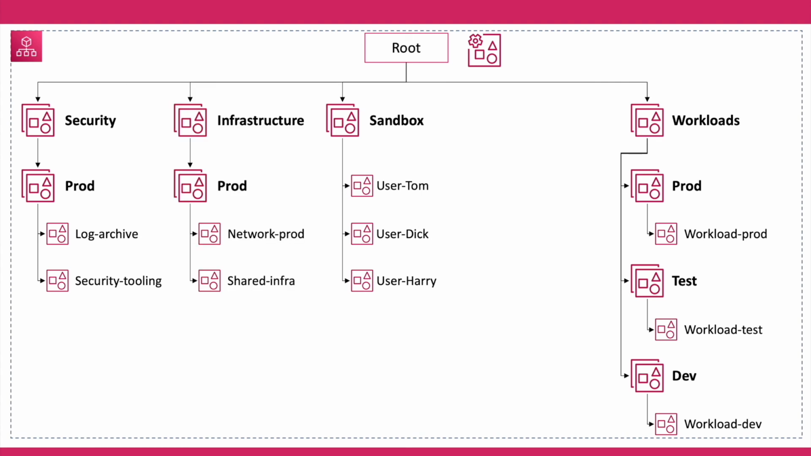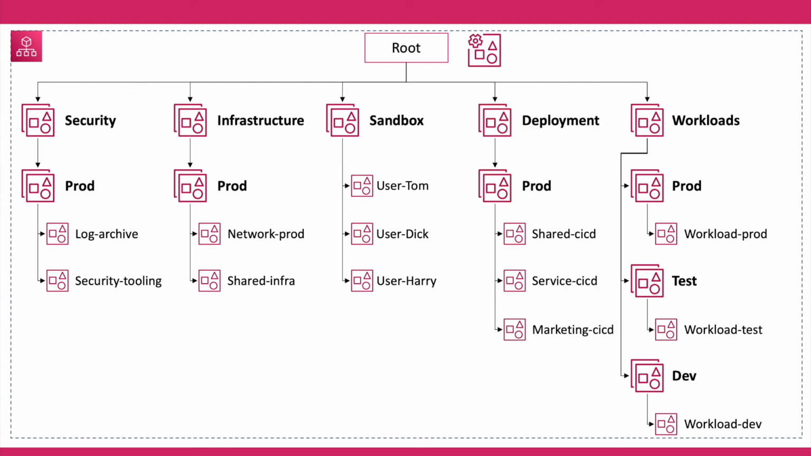The next architecture also contains an infrastructure OU along with the current setup. The infrastructure OU has a network prod account to connect VPC resources such as AWS Transit Gateway, AWS Site-to-Site VPN, or AWS Direct Connect, and another account as shared infra prod for shared infrastructure services such as Route 53 resolver endpoints.